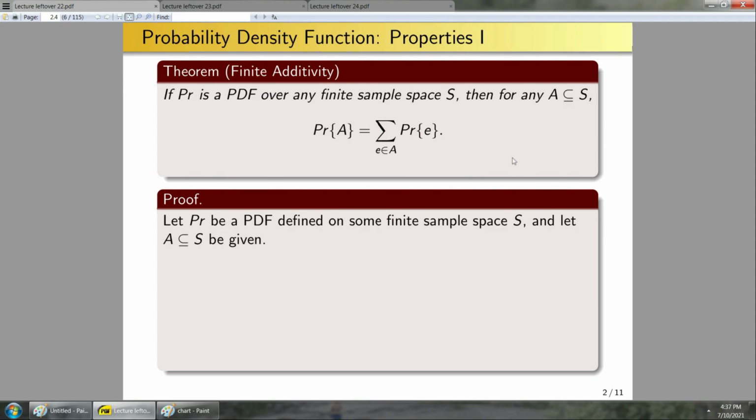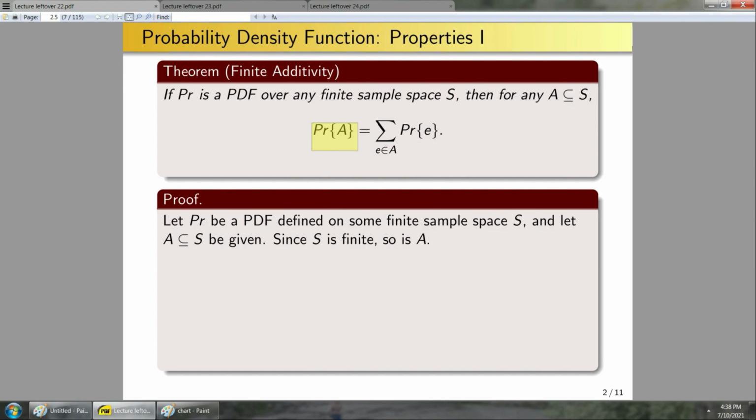So let's deal with the finiteness. Since S is finite, so is A, and that means that the number of elements in A is finite, therefore this sum is in fact finite. Next, I somehow want to go from the probability of A to the sum of probabilities of the events in A. Well, I have that axiom 3 that holds for probability distribution functions, so that axiom could be useful.